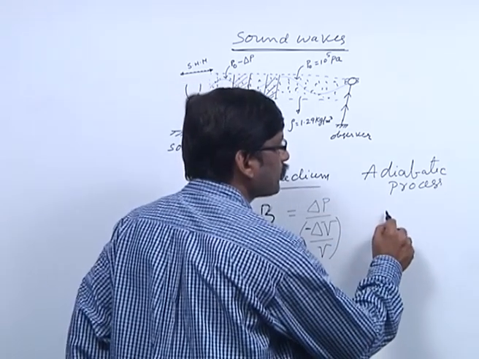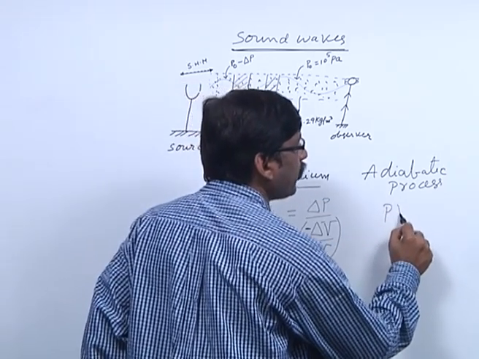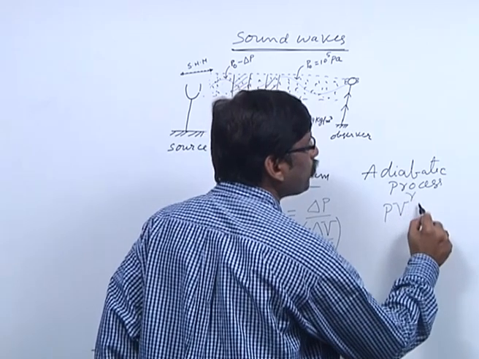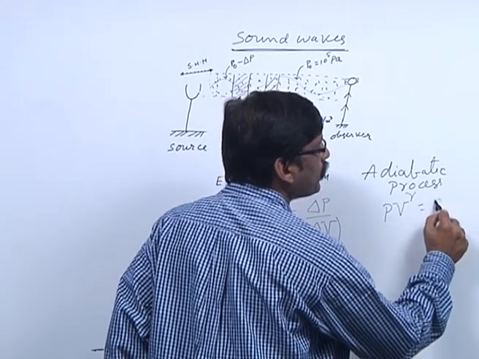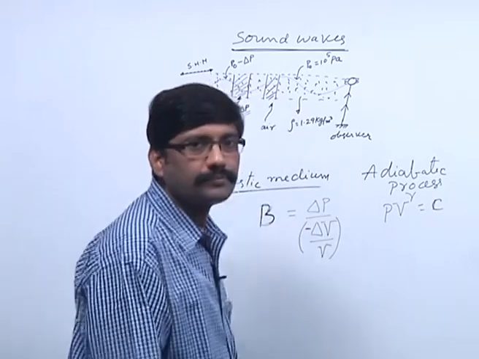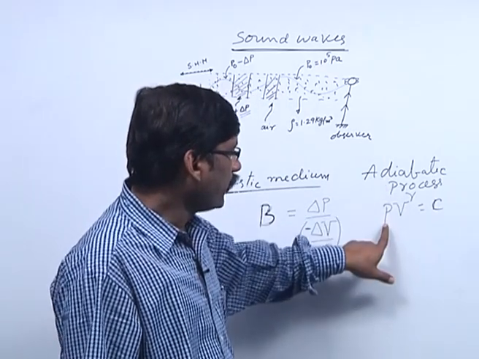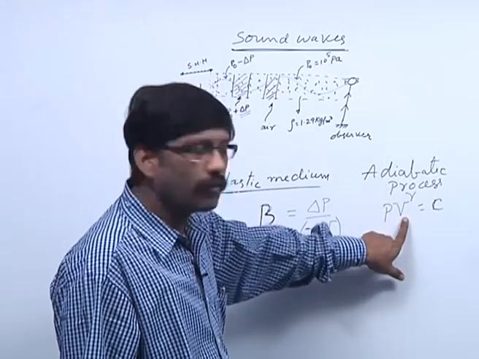We know that the expression for an adiabatic process is P V to the power of gamma is constant C, let us say, where P is the pressure, V is the volume.